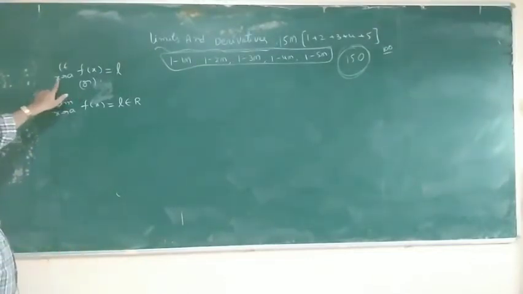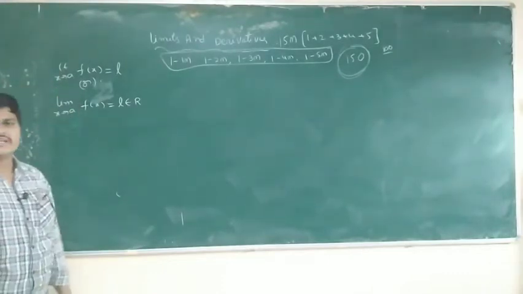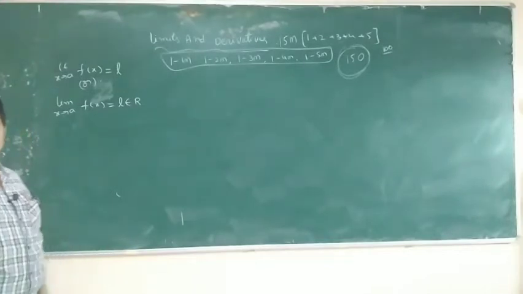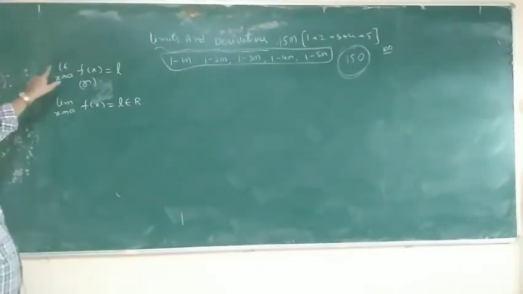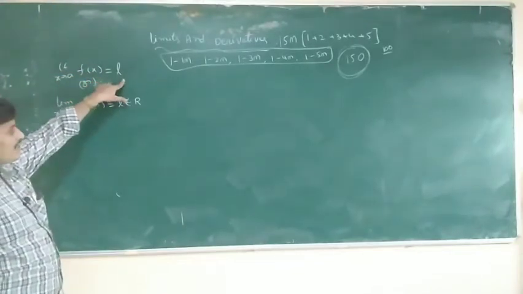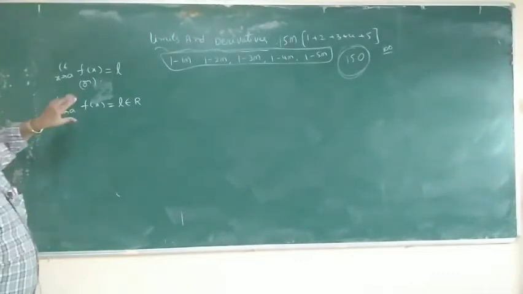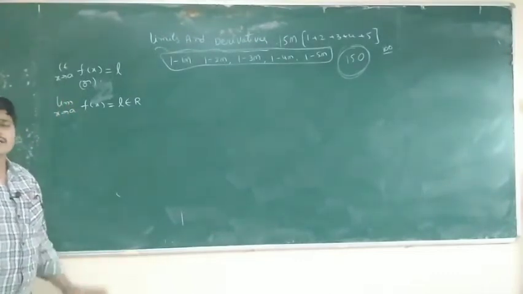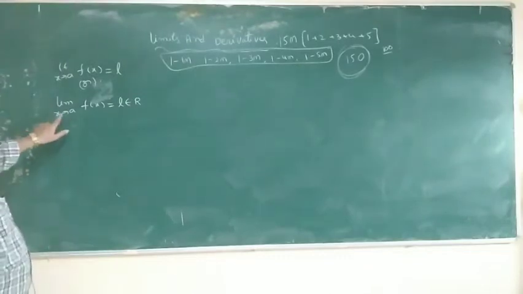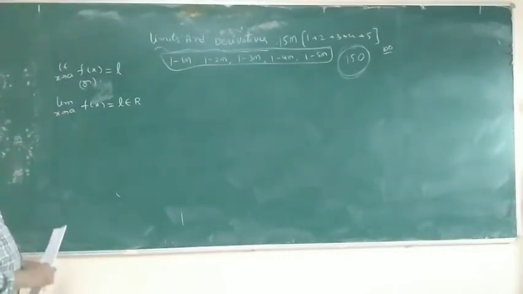This is read as x tends to a or x approaches a, both the same. Limit x tends to a, f of x is equal to L. Here x tends to a means x is approximately equal to a.